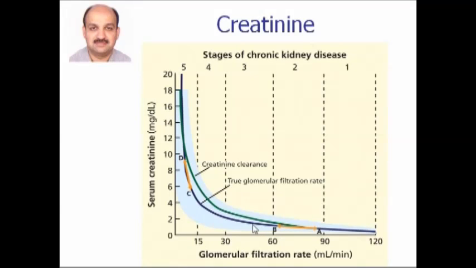So creatinine is not a very sensitive marker of renal disease. It's only when more than 50% of the kidney is damaged that the creatinine levels in the blood start increasing. When the level is around 2 milligram percent, the GFR may be as low as 30 ml per minute. So increased creatinine levels is not a good sign.